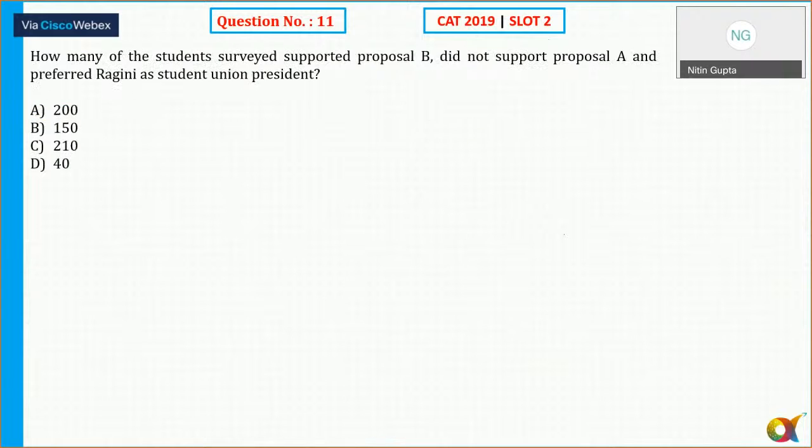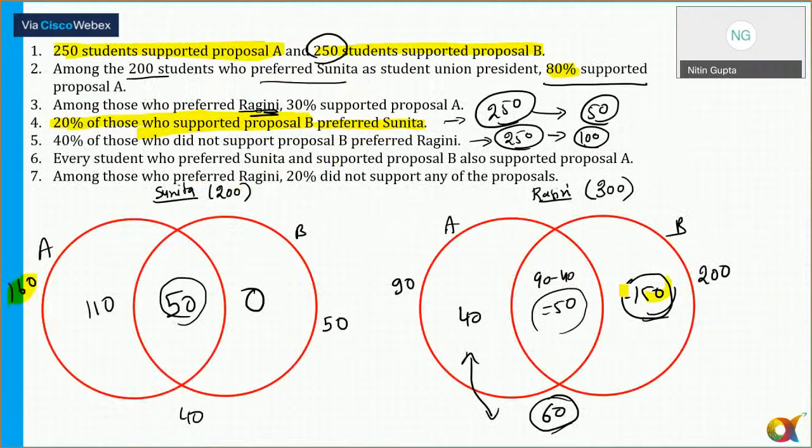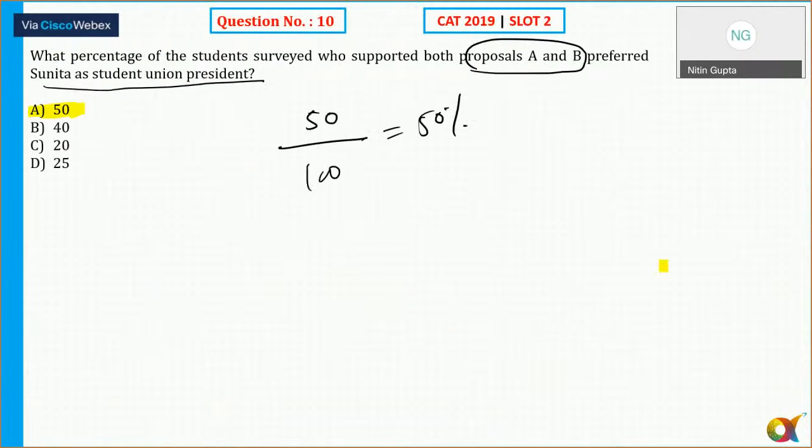All right, let's come to the last question. How many of the students surveyed supported proposal B but not A, and Ragini? So proposal B but not A, that is 150. So the correct answer for this is 150.